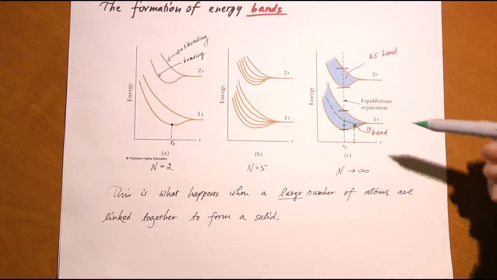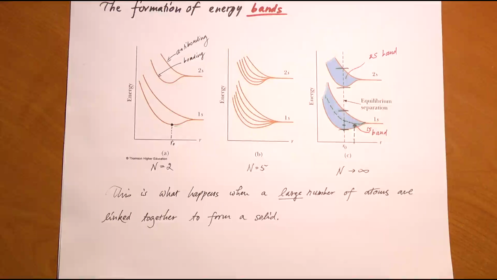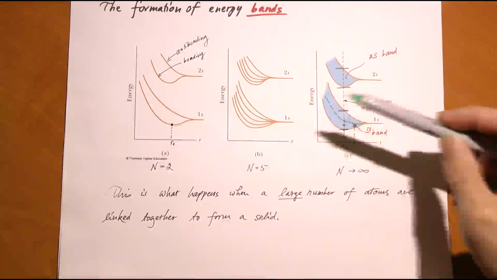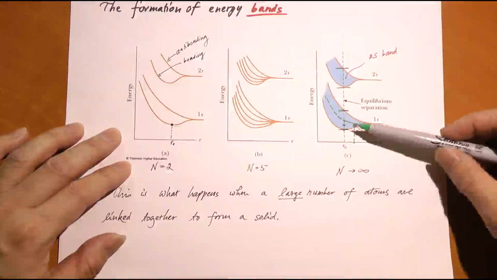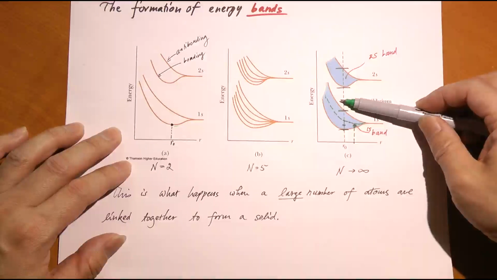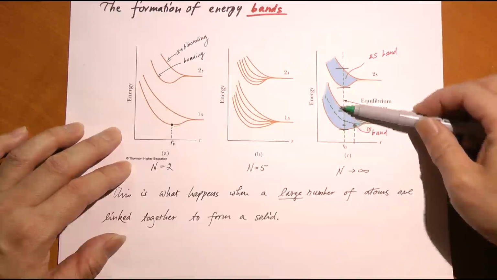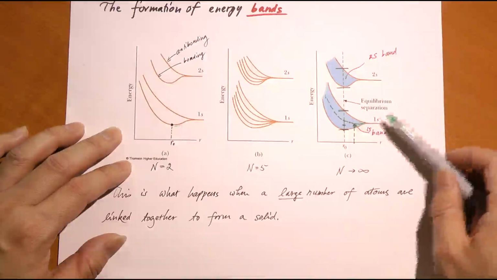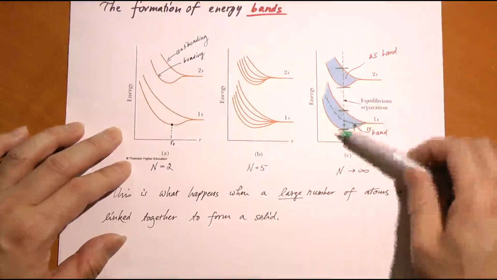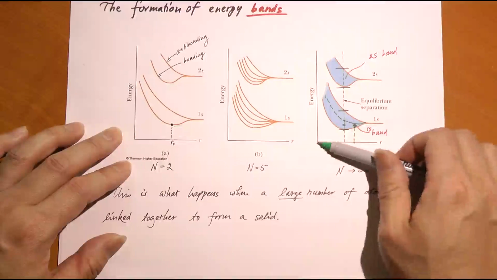Again, as you put a whole large number of atoms together in a solid, you're going to form bands from each of the energy levels. And these bands can have a large separation between the minimum at the bottom of the band and the top of the band. For example, in this particular case, the 1s band can extend all the way up if the particles are really close together.